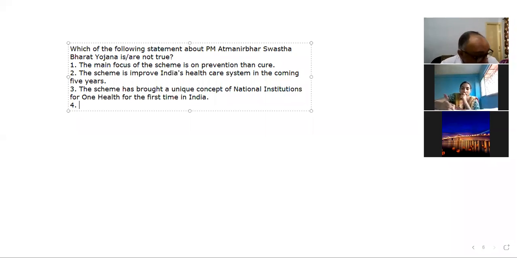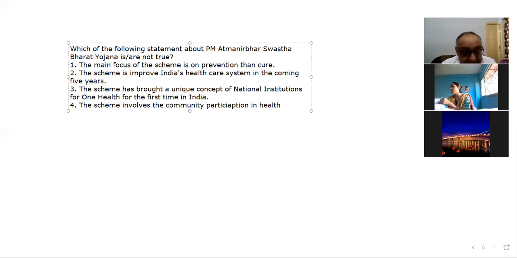And number four is that the scheme involves community participation in healthcare management of the country.